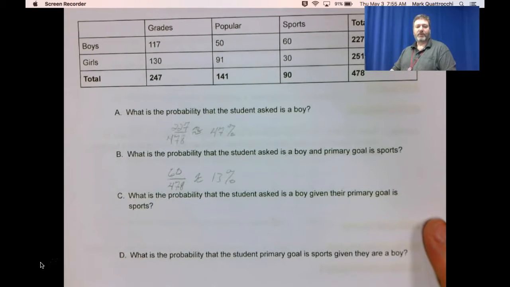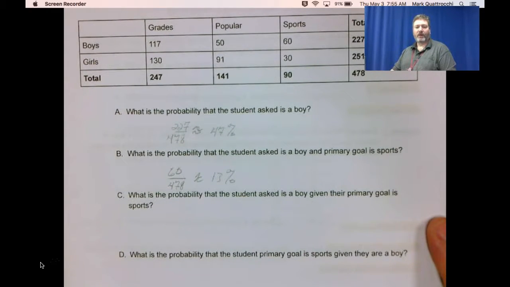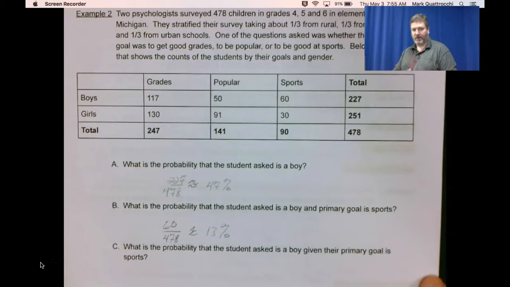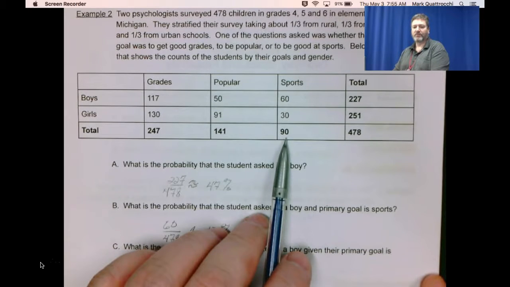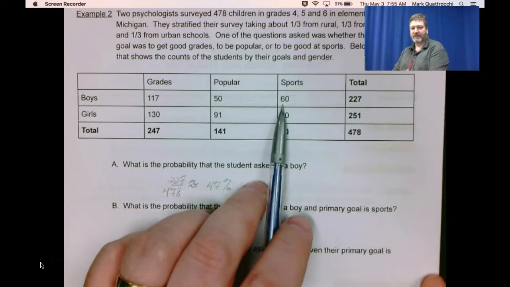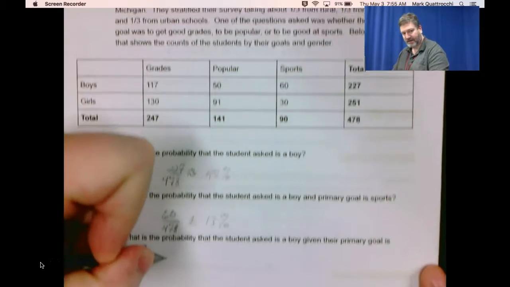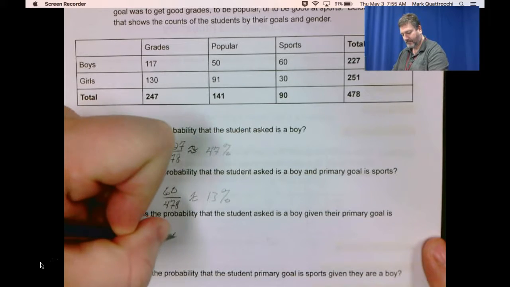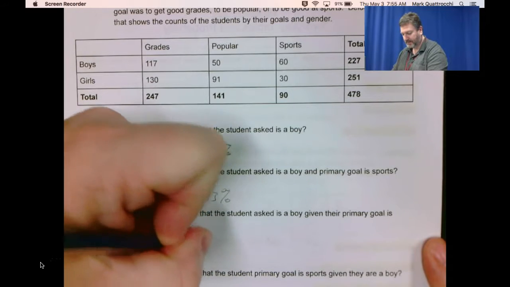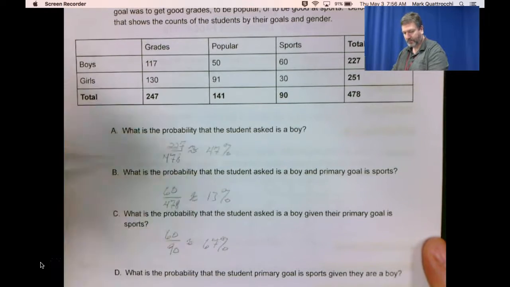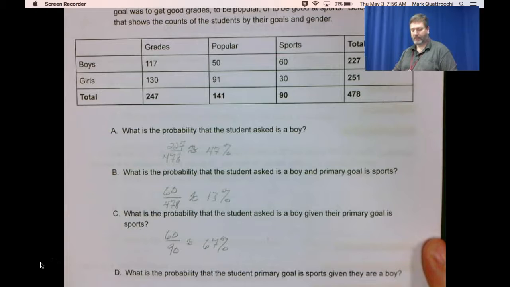Part C was the probability that a student asked is a boy given that their primary goal is sports. So we're told that their primary goal is sports. So the total number of students whose primary goal is sports is 90. Of the 90, how many of them are boys? 60. So 60 out of 90, or approximately 67%. Okay, so again, you got to read these questions carefully.